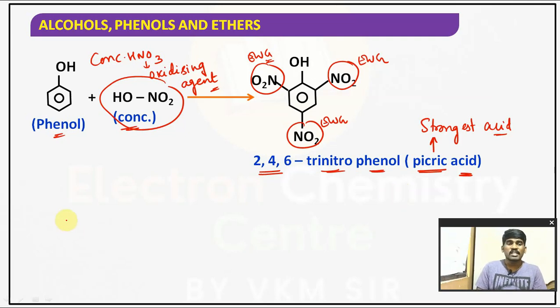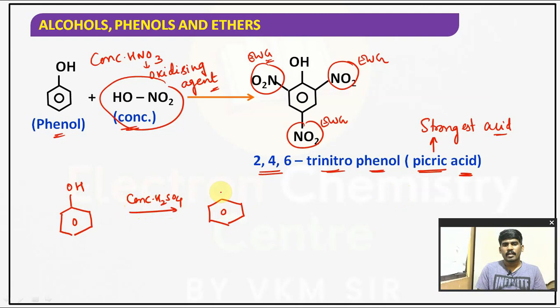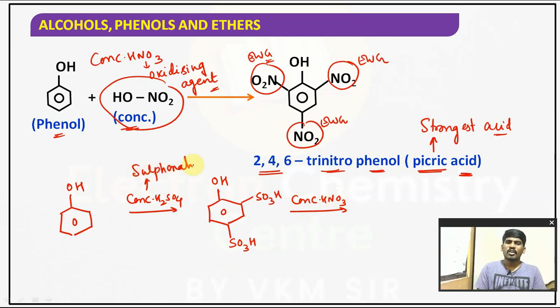So in such cases, what are we supposed to do? First, we should treat it with concentrated sulfuric acid, and it forms 2,4 phenol disulfonic acid. First of all, we need to sulfonate it, followed by nitration. First we should do the sulfonation and then followed by nitration. Then it gives a considerable amount of picric acid.